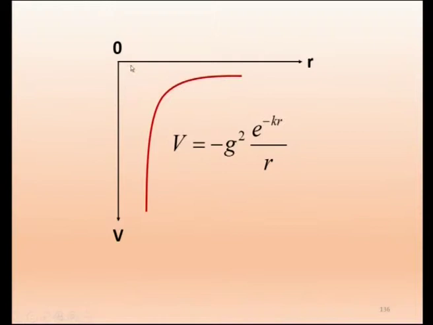See, this is the distance from the center of the nucleus, and this is the potential. It is attractive, that is why we get V equal to minus G squared e power minus kr by r in this quadrant. It is an attractive and very short range potential. After about 1.4 Fermi, it vanishes and becomes 0.